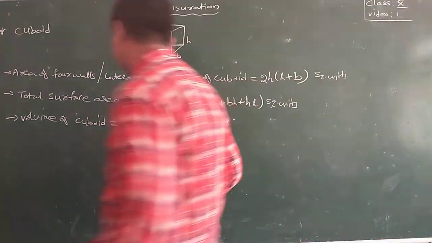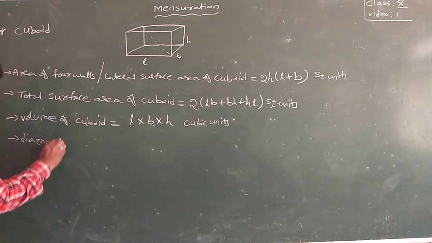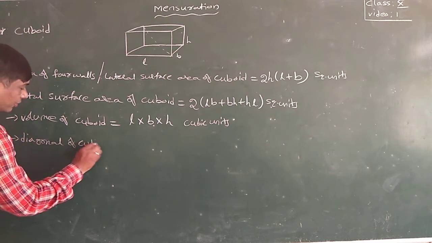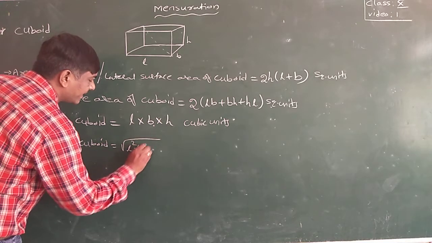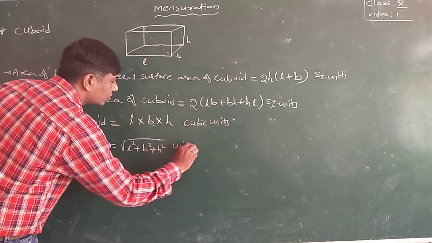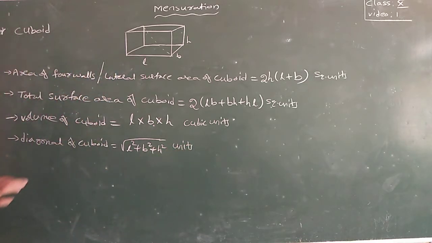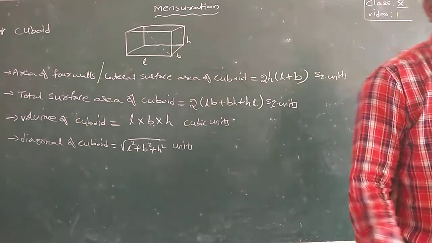So diagonal of a cuboid is equal to root of L square plus B square plus H square. This is only length, so units.